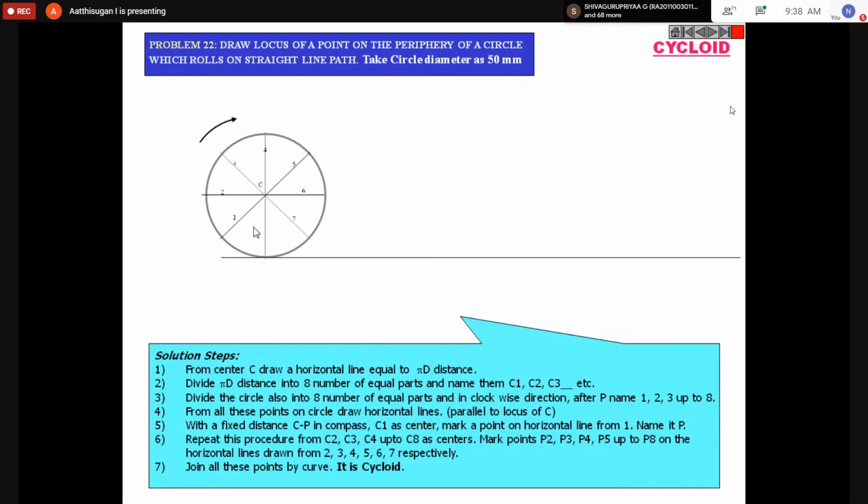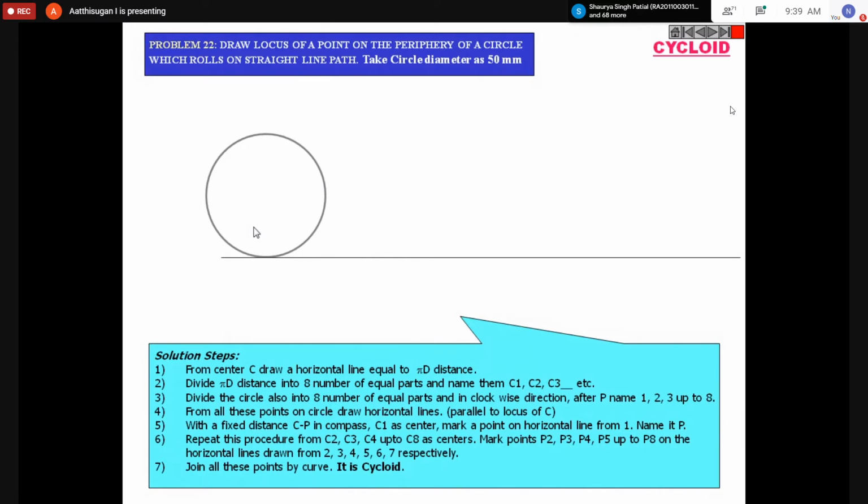Cycloid is an important topic. Suppose we take one ball and rotate it, taking some reference point on the ball. As I rotate the ball through some angle, that point will be moving. Whenever we take one reference point on the ball and rotate it through one full revolution, the point travels and we finally get a cycloid shape. That is what we are going to trace, the cycloid shape.